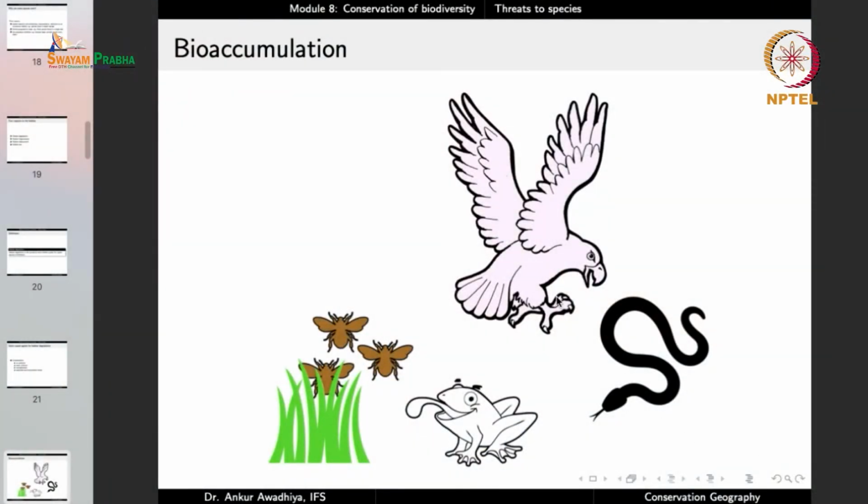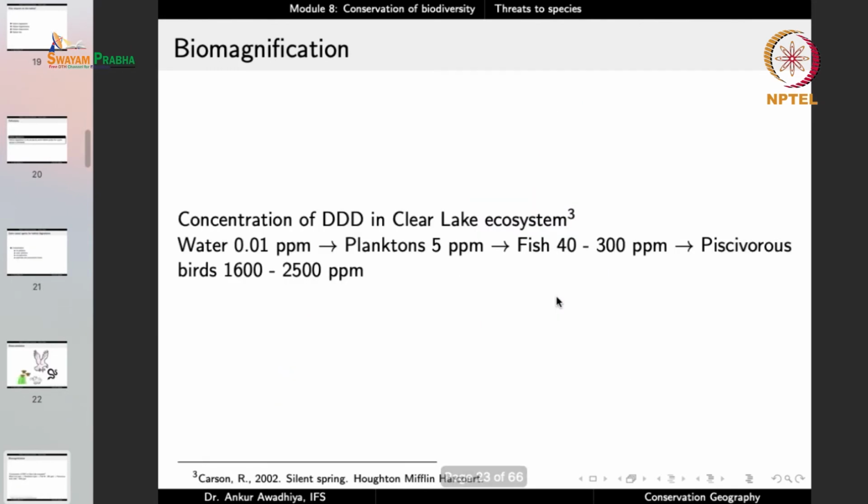A book was published by the name of Silent Spring, because when DDT was sprayed into several habitats, say for the control of mosquitoes, so many birds died that in the spring season it became very difficult to hear the chirping of birds. So that is habitat degradation that occurs because of contamination.